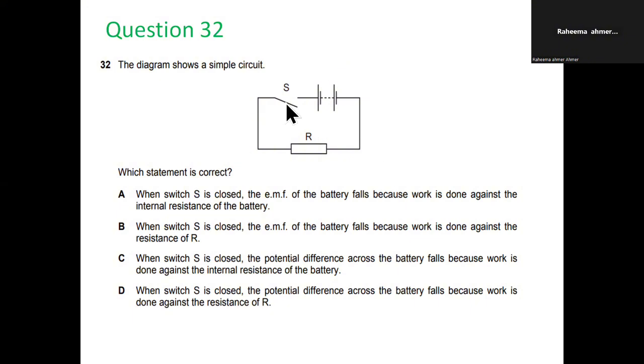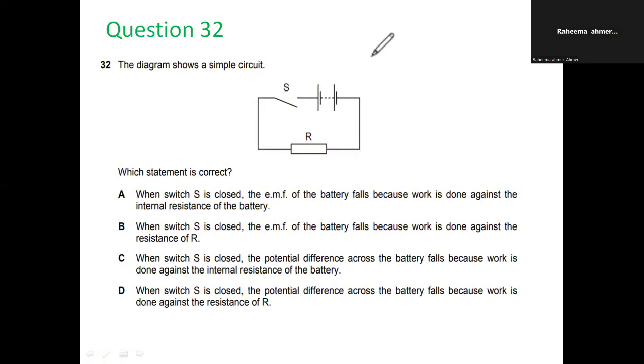When the switch is closed, this resistor R would act as the internal resistance, and as current flows through it, some of the voltage would be used here. So when some of the voltage is used here, the potential difference across the battery would fall, because the EMF remains the same.